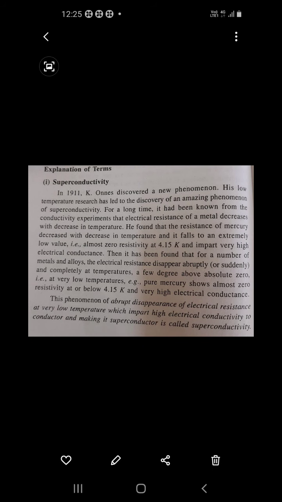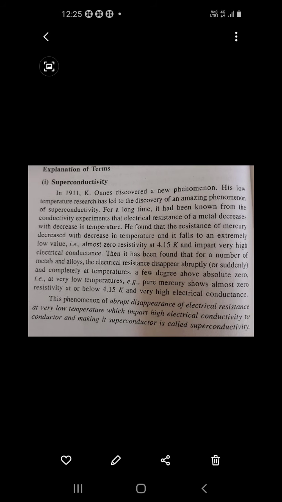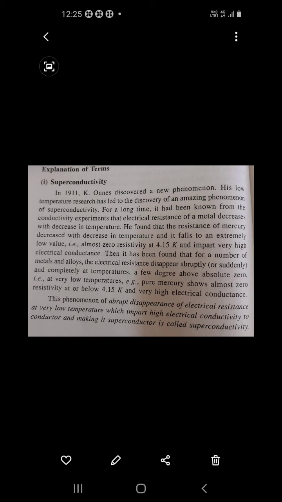It has been found that in a number of metals and alloys, the electrical resistance disappears abruptly. Usually, electrical resistance goes on decreasing slowly with decreasing temperature.